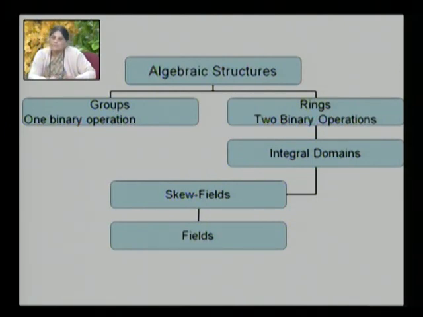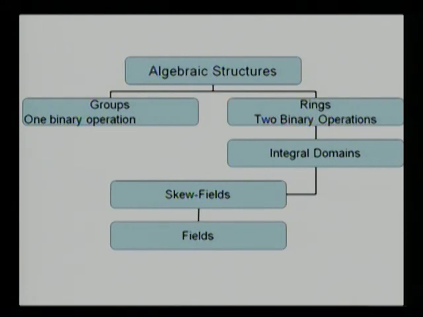The set of all m cross n matrices over N or R or over Z also come equipped with two binary operations. You know that you can add two matrices of the same type, and you can multiply two matrices of compatible type. So they all come equipped with two binary operations. So mathematicians saw this and, based on the model of integers, they defined the concept of a ring.